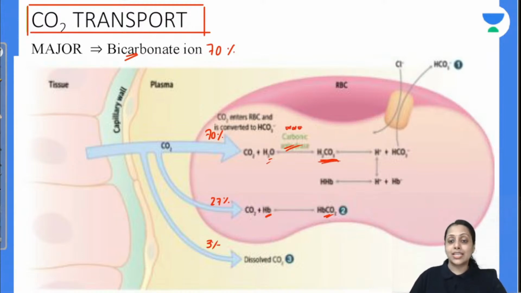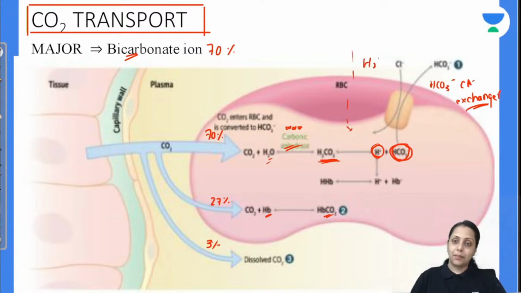और कार्बोनिक एसिड जैसे ही फॉर्म करेगा it is going to dissociate to form H plus ion and the bicarbonate ion. This bicarbonate ion moves out of the RBC via this bicarbonate chloride exchanger. And in exchange क्या होगा, chloride ion moves inside the RBC. ठीक है, this chloride ion is osmotically active, so it is bringing water molecule along with itself. So that's why what happened, RBC will become swollen. ठीक है, और जो हाइड्रोजन आयन बना that is going to be buffered with the hemoglobin. Hemoglobin इसको buffer कर देगा.